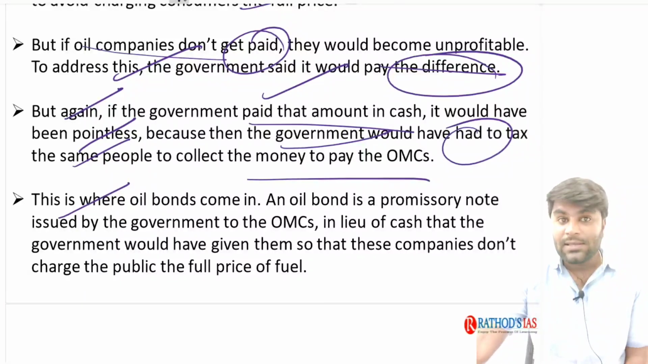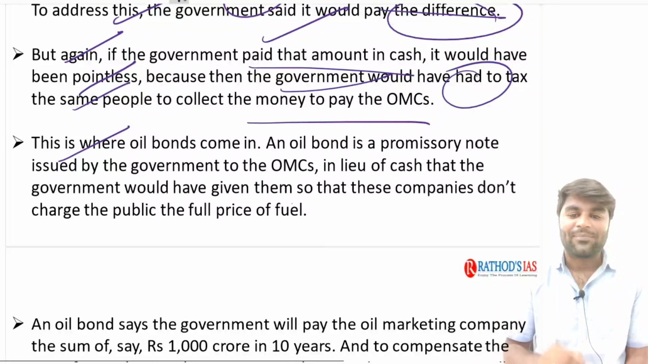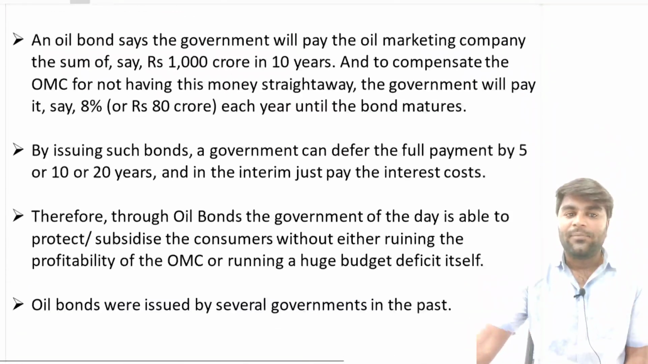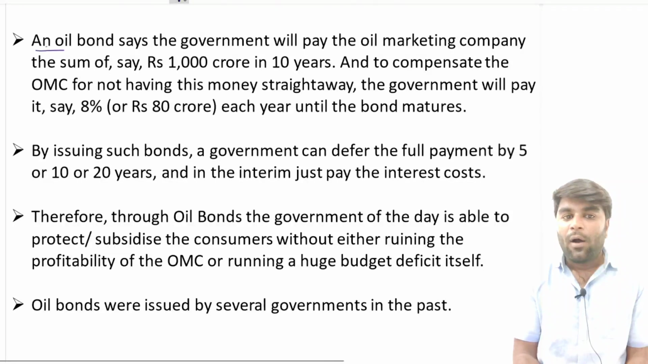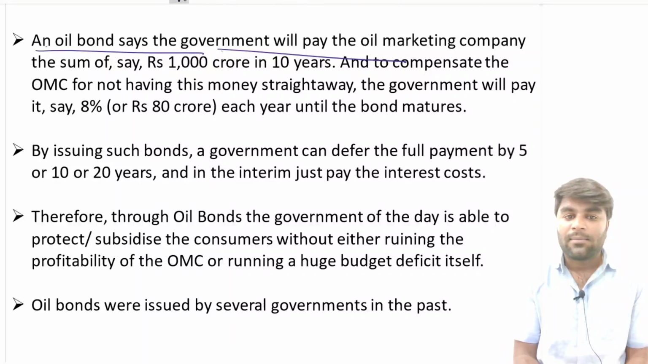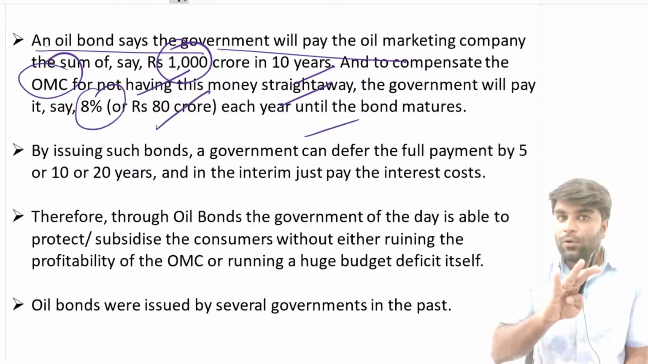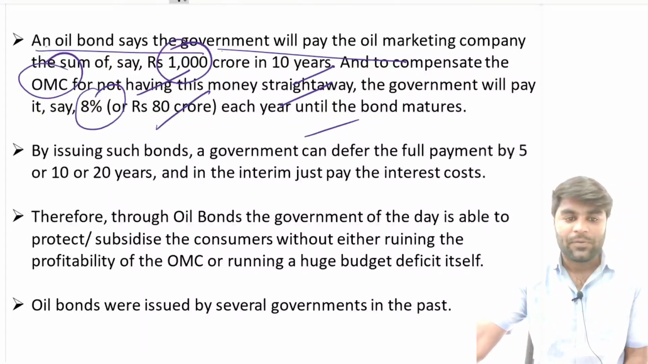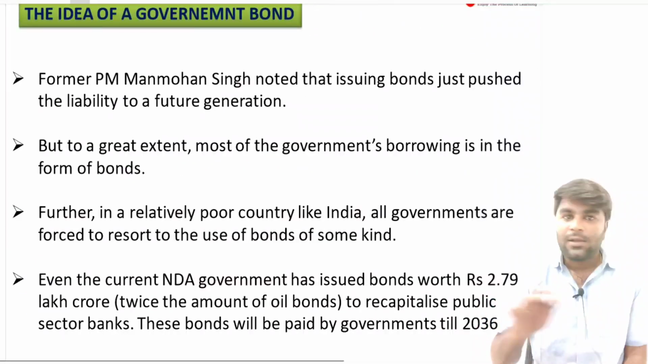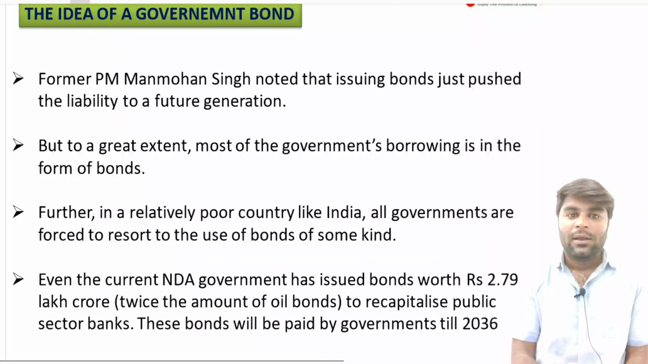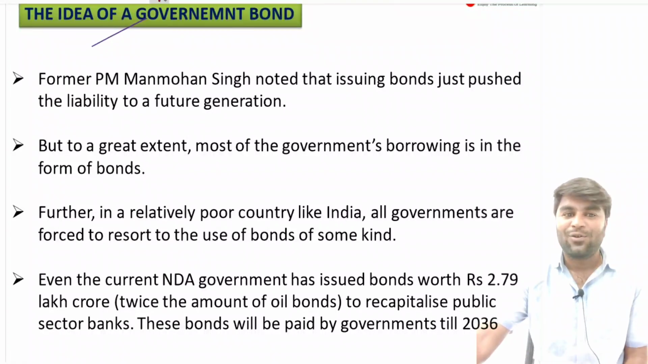This is where the oil bonds came into the picture. So this is how they helped. Now see, this is the example they have given. An oil bond says the government will pay the oil marketing company a sum of 1000 crores in 10 years, and to compensate the OMC for not having the money straight away, the government will pay at least 80 crores. As I said, the 40 rupees will be paid in 4 installments. Next, this is what the current affair is, and you need to remember it. This is about the oil bonds. There are a lot of chances for this kind of question to get asked in your UPSC prelims.